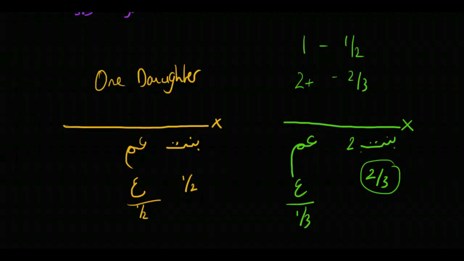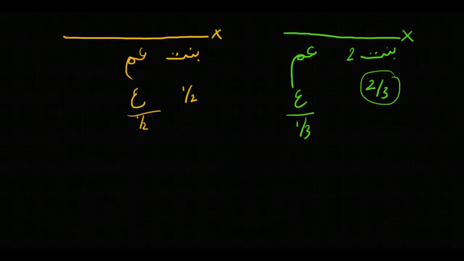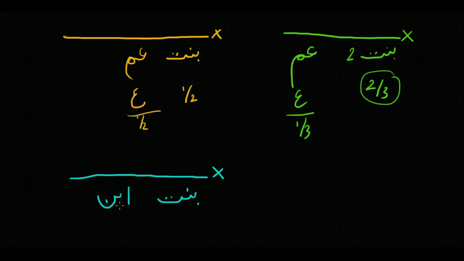And then the final case is where we have the person who's passed away, X, and he leaves a bint, and he leaves a son, ibn.